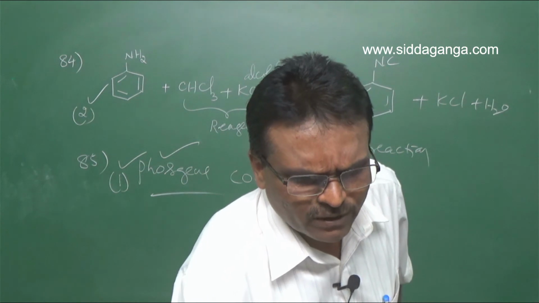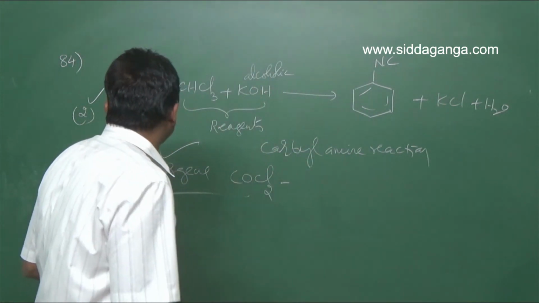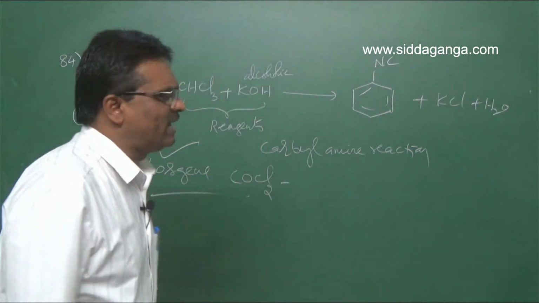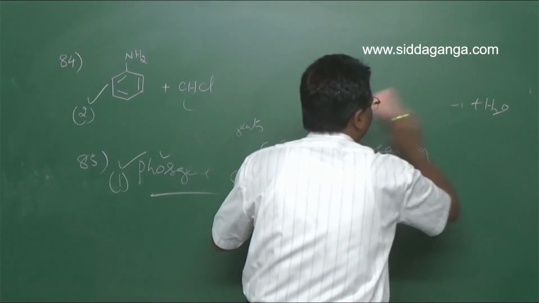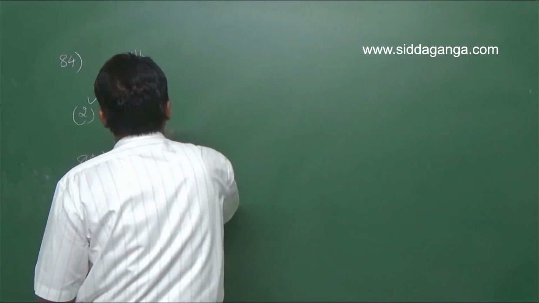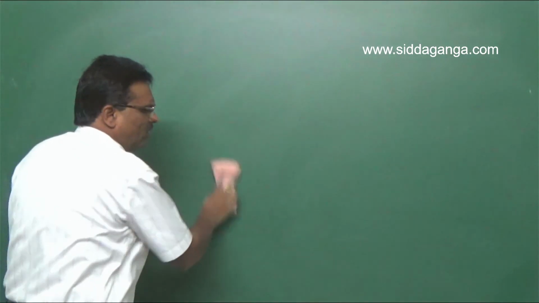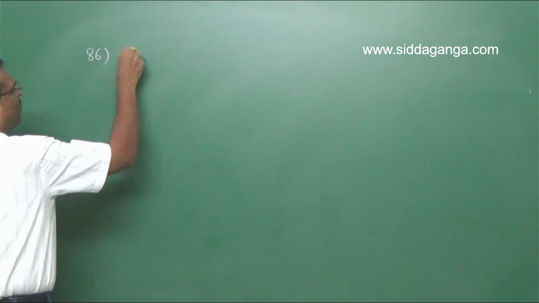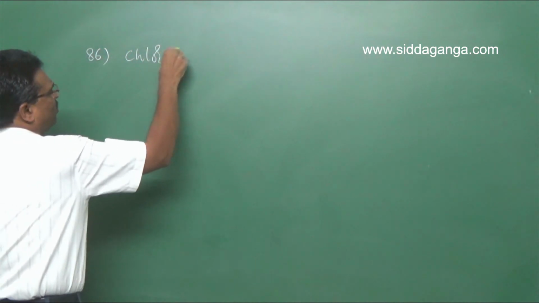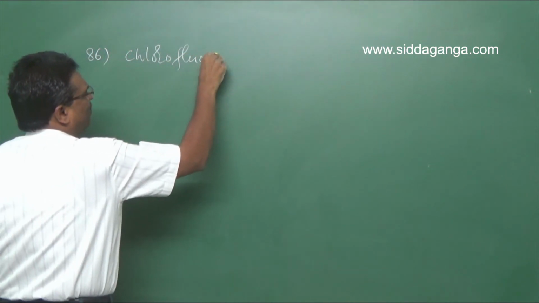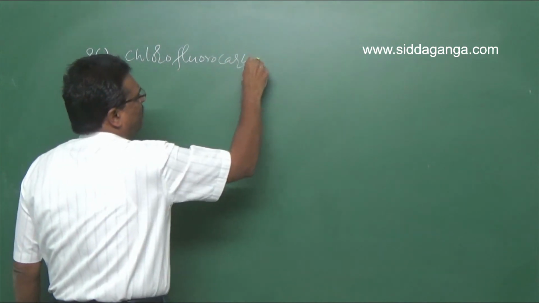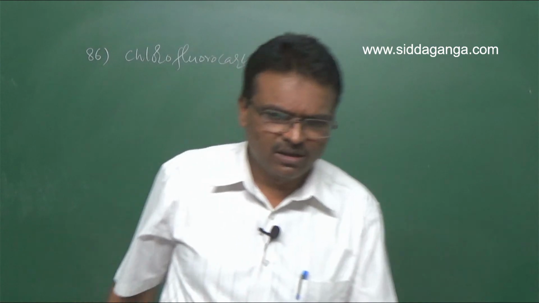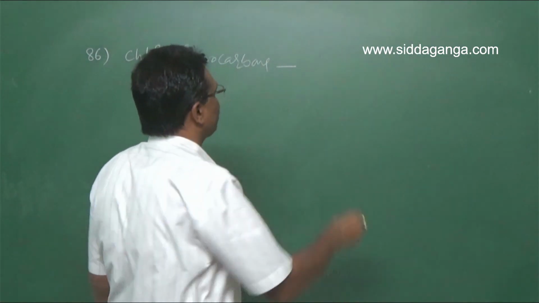Clear? For question number 86, which of the following is used as a refrigerant? Chlorofluorocarbons are called refrigerants.